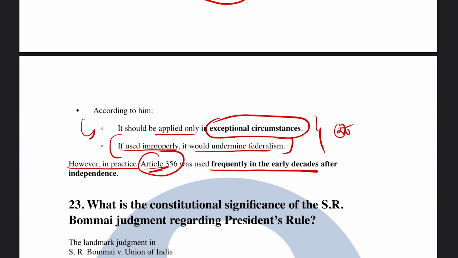So it was frequently used in the early decades after independence. A very recent example is Manipur.